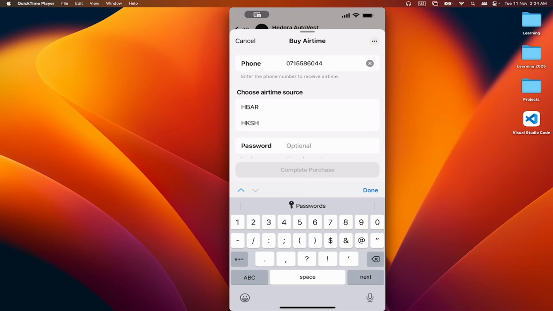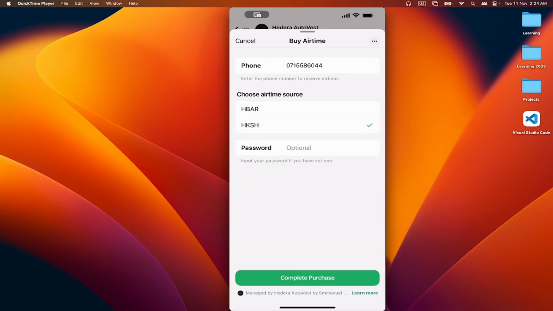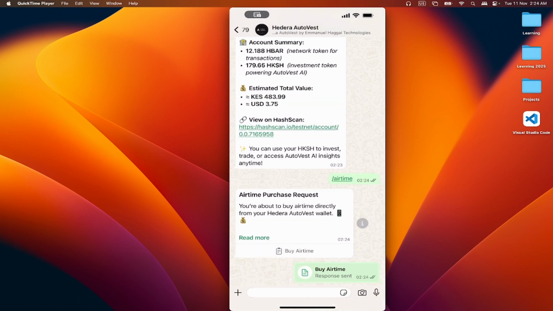Then you can decide on paying via HBAR or Hcash, the native token pegged to the Kenyan shilling. Fantastic. You'll receive the airtime, you'll see the SMS, and you can also use HashScan to see that the transaction actually went through. You'll see 12 Hcash has been transferred.